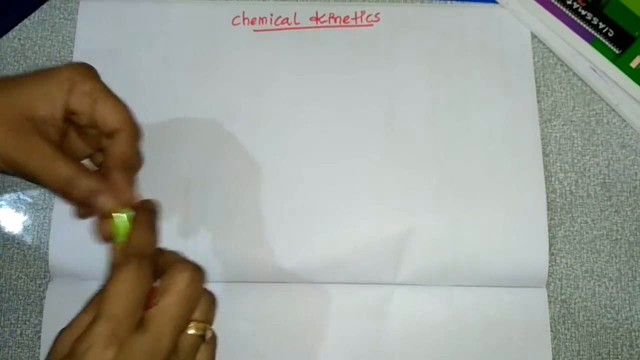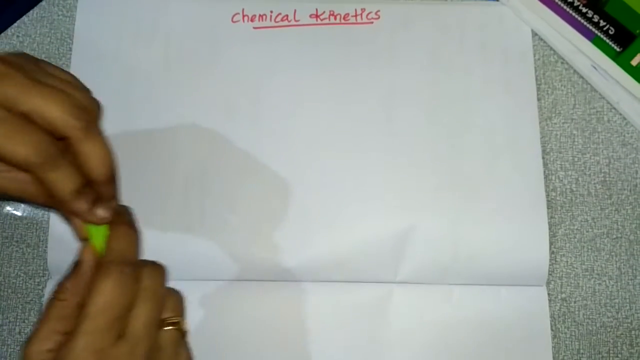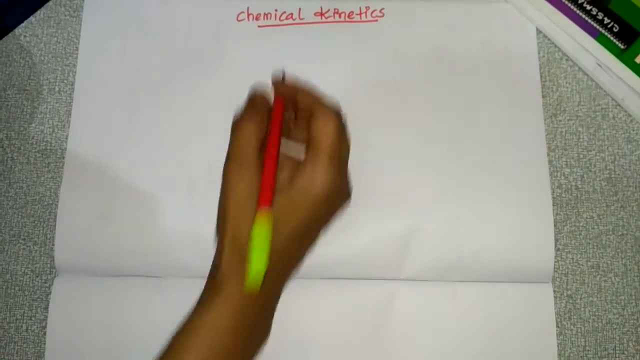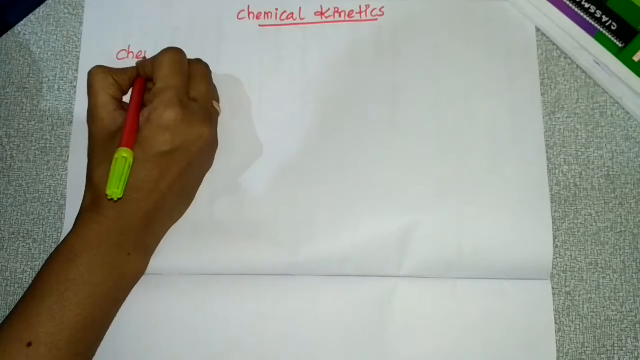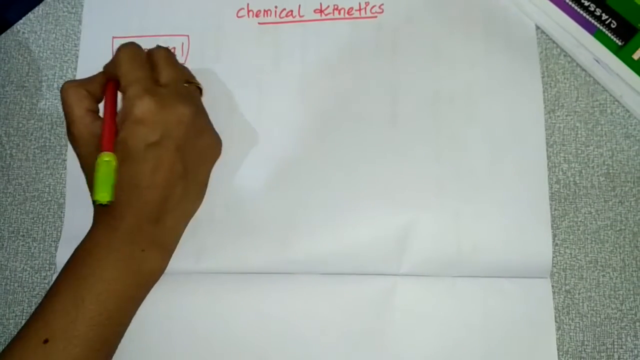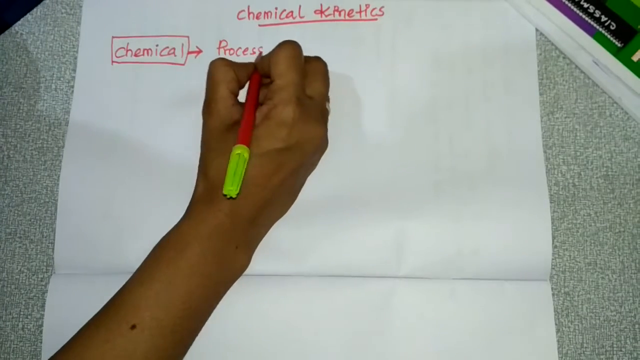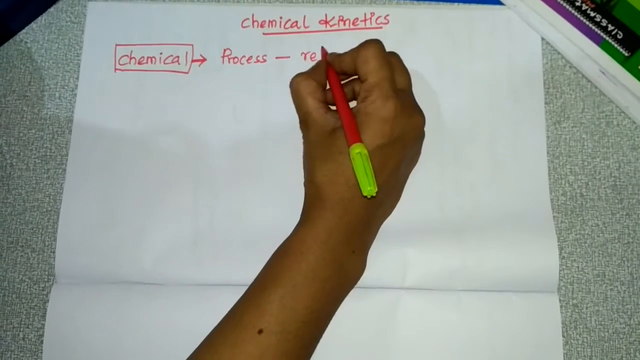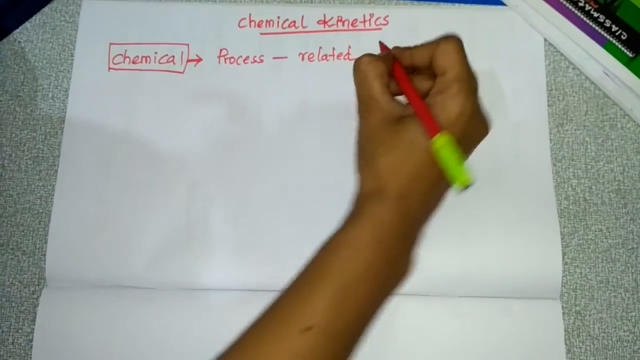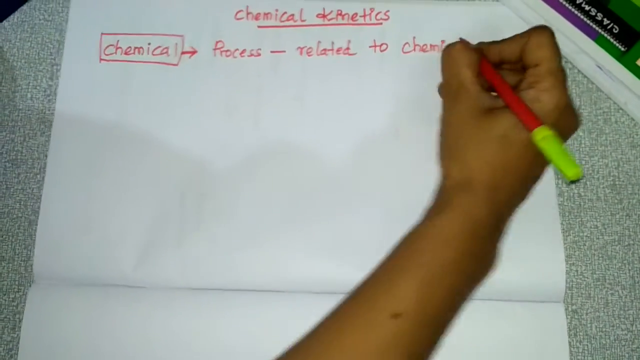In this video, we are going to see chemical kinetics. This is a very important chapter. First, what do you mean by chemical? Chemical means it is a process, a process which is related to chemistry.